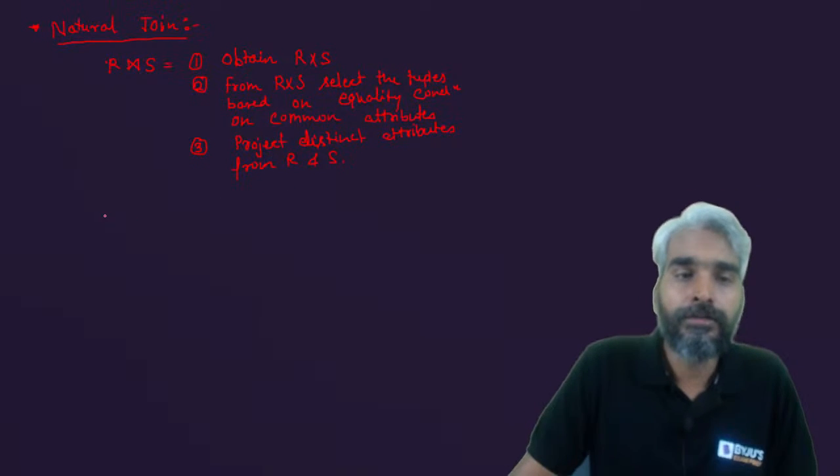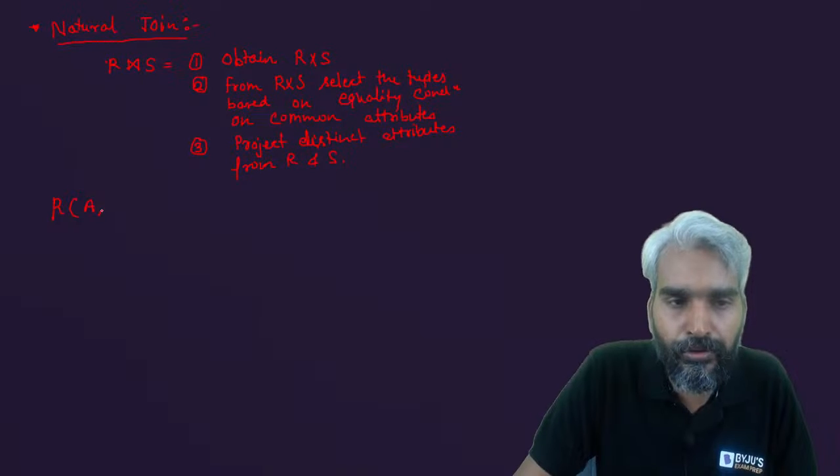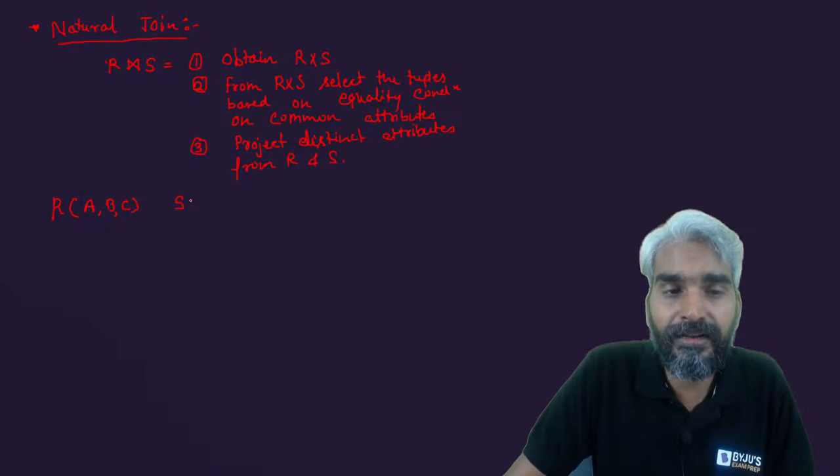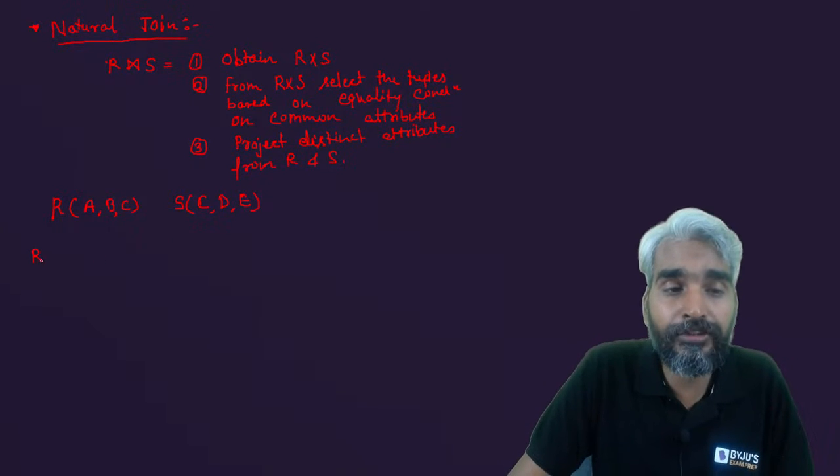Clear? So let's assume R is a relation which consists of attributes A, B and C, and S is a relation which consists of attributes C, D, E. Then what will be R natural join S?